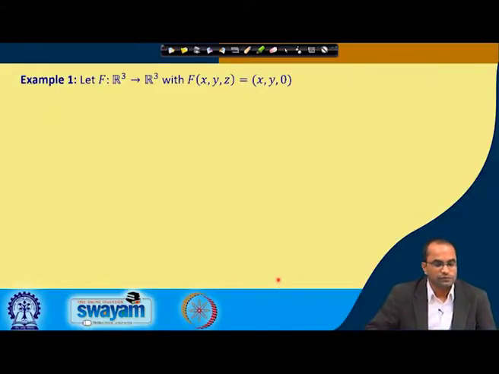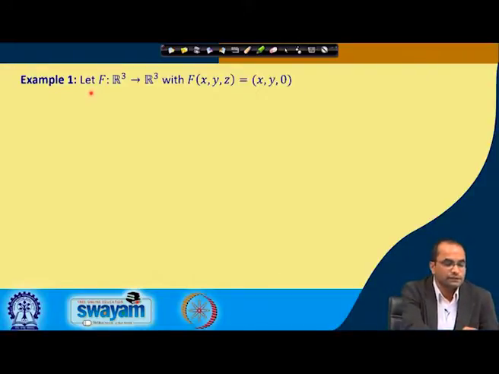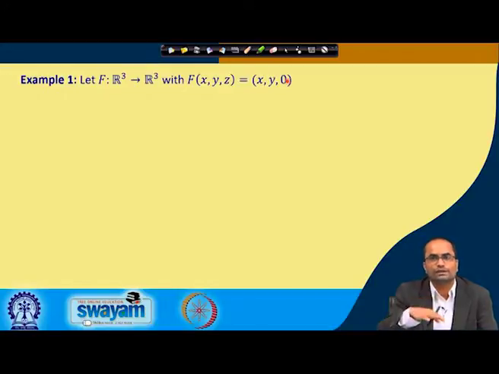So, we go through some of the examples where we do see these linear maps. First, let f be a linear map from R3 to R3 with f(x, y, z) equal to (x, y, 0). So, every element of this R3, denoted by x, y, z, maps to x, y, and the z becomes 0. So, it is a projection of that point (x, y, z) to the x-y plane.